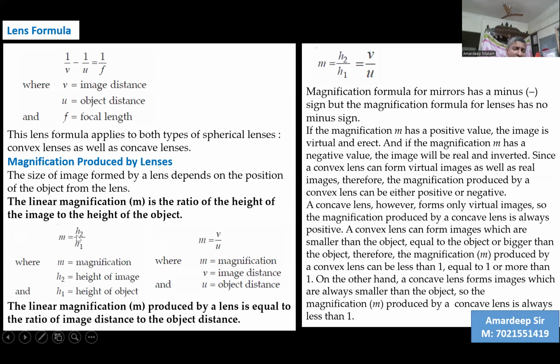And in case of virtual image formation, the virtual image is always erect. And therefore H2 will be positive. So positive upon positive will be positive. M will be positive, which means H2 is positive. That means it is the case of a virtual image.